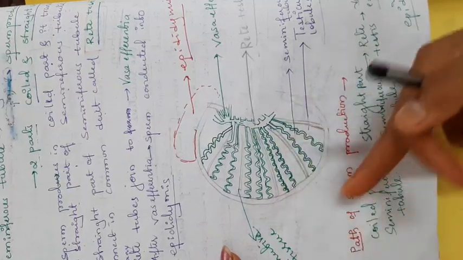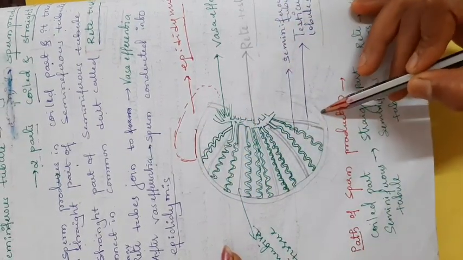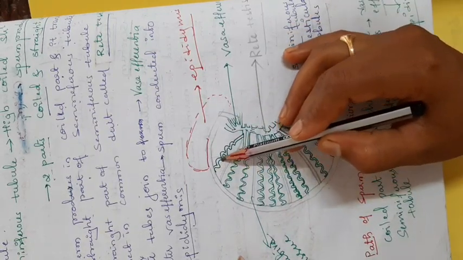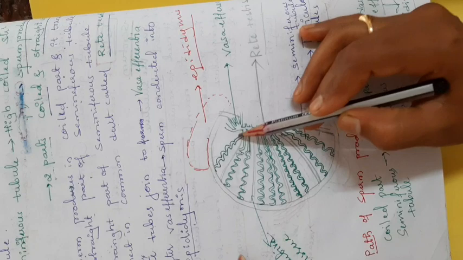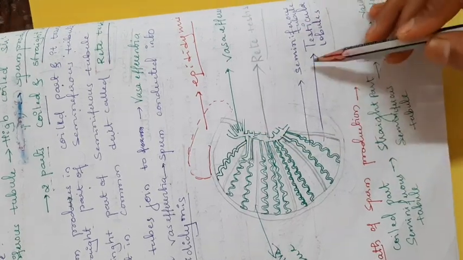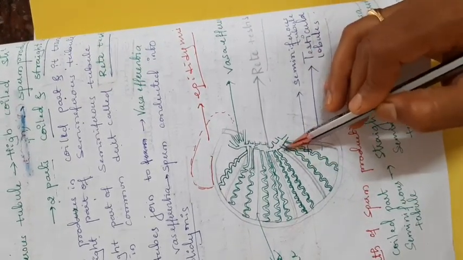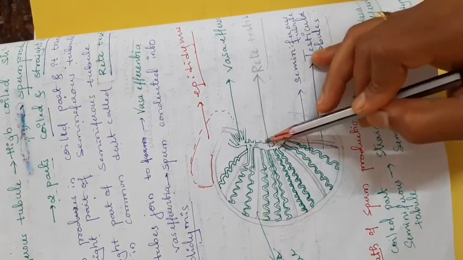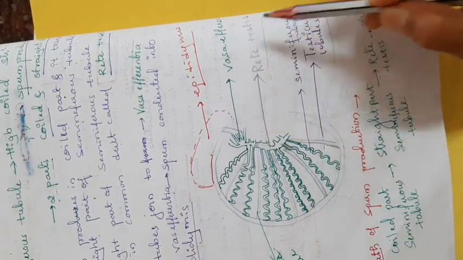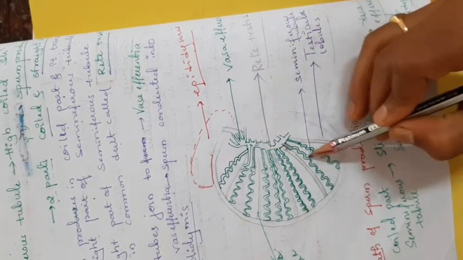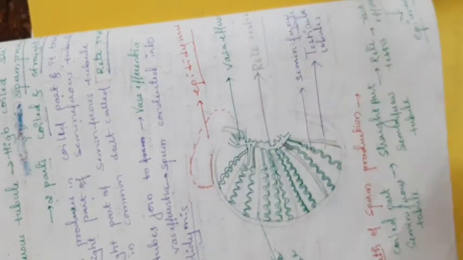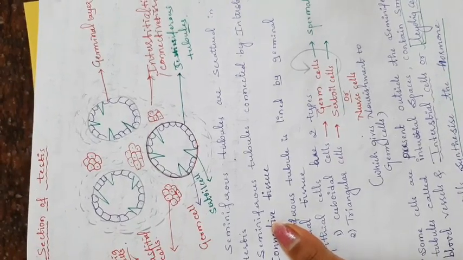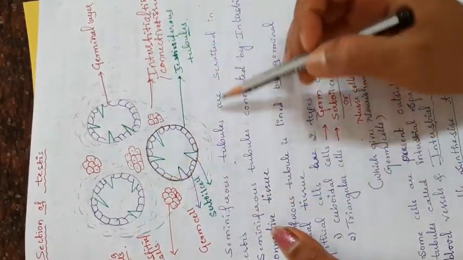Please concentrate here. This is the structure of testis. Okay. Here, which I am showing now is a coiled part of the seminiferous tubule. You can see the label here. Then the straightened part of the seminiferous tubule. The straightened parts join to form a common canal called the rete testis. You already know that. Here, when we take the TS, you can get another structure. While discussing the ultrastructure of testis, I explained by using this diagram only.